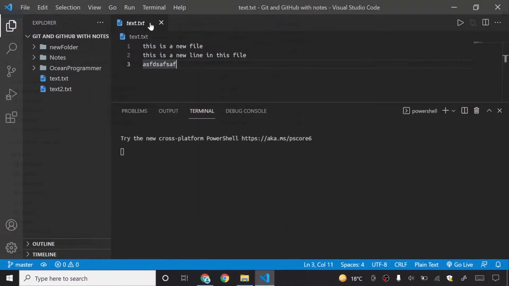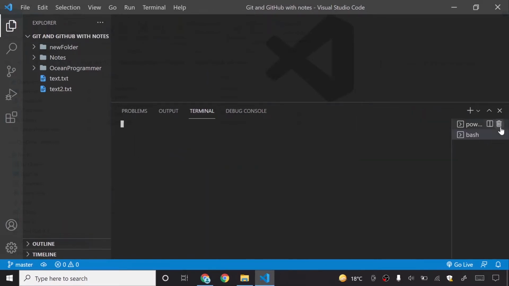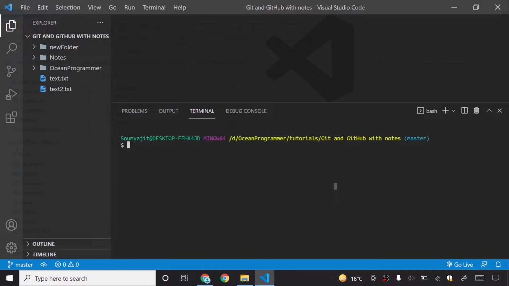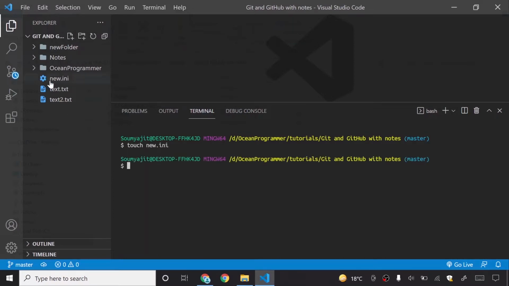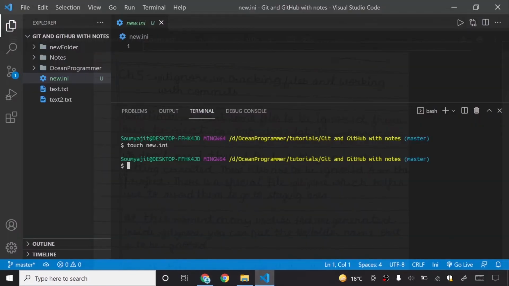So if I create a log file, I will write here the touch command is used to create a new file. You know that touch, let's say a temp file new.ini. You know what an ini file is, used by Windows? So here it is an ini file. We don't want this file here. If we use git add -A, this file will also get added, because git add -A adds all the files present in your directory into your staging area.